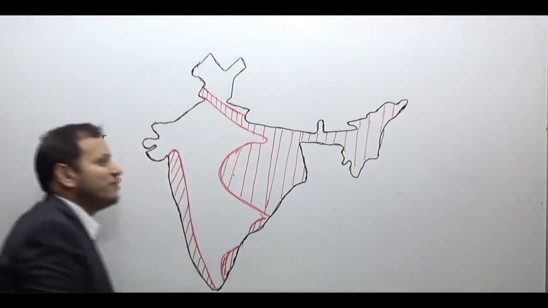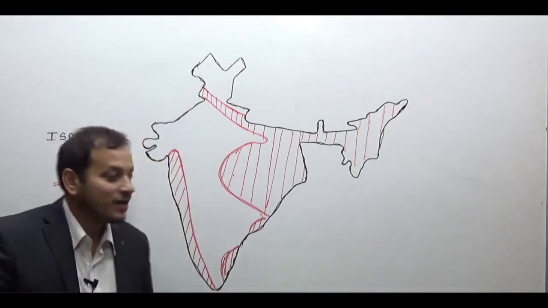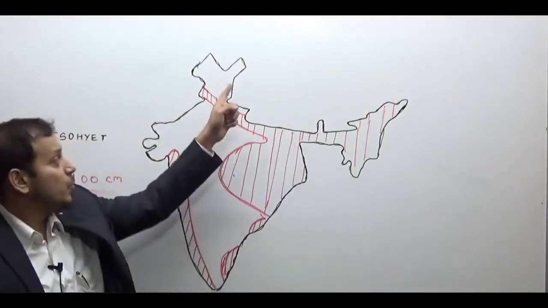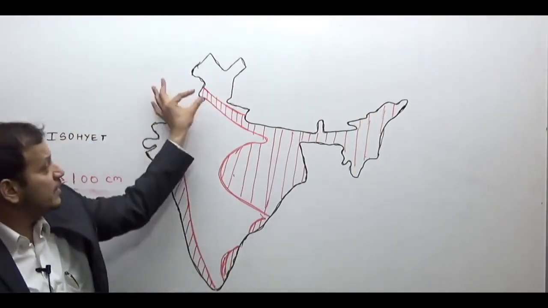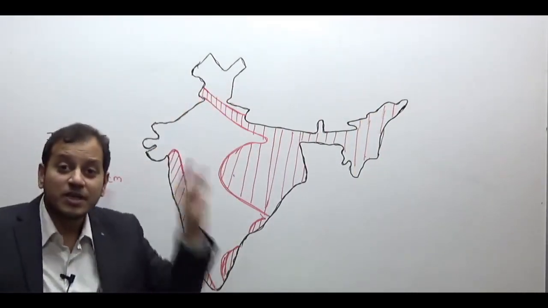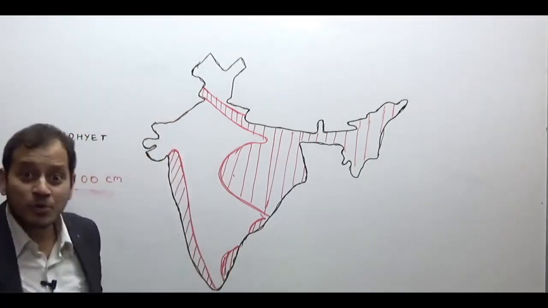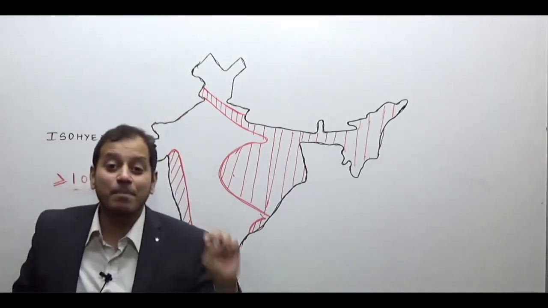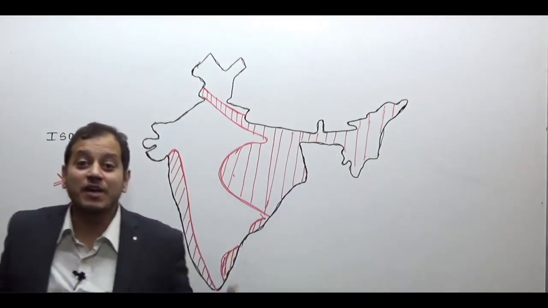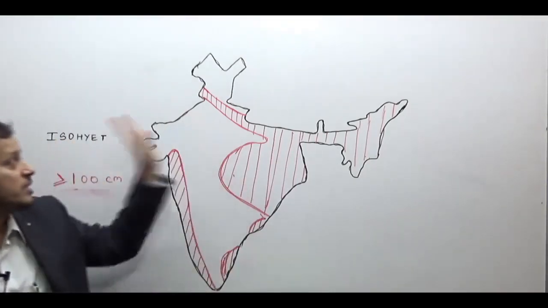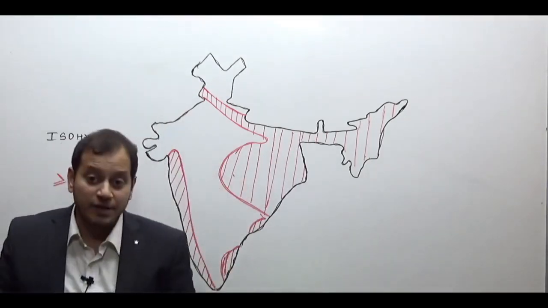So you see, which Himalayas receive more than 100 centimeters? Eastern Himalayas, and Western Himalayas only in the part of the Shivalik ranges, that is the Jammu Hills. Jammu Hills, if you remember, is the name of the Shivaliks in the Jammu Kashmir region. So this region receives 100 centimeter of rainfall.